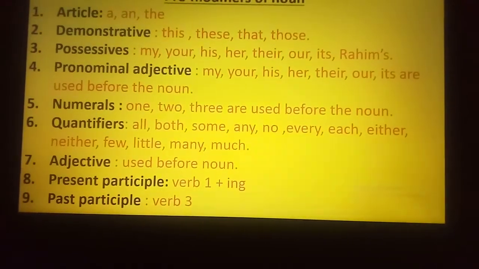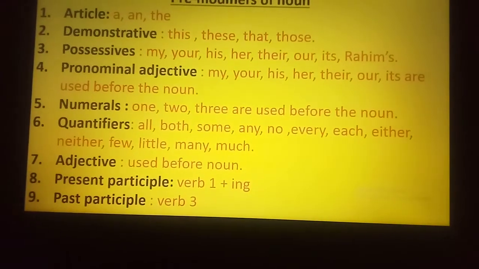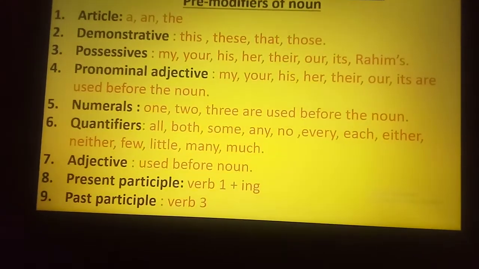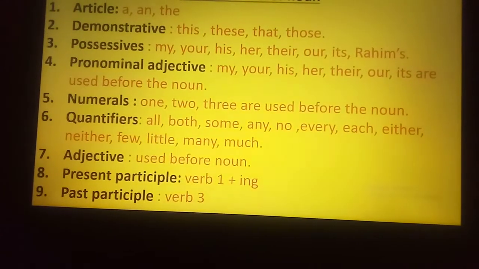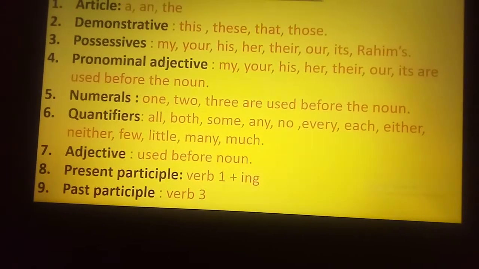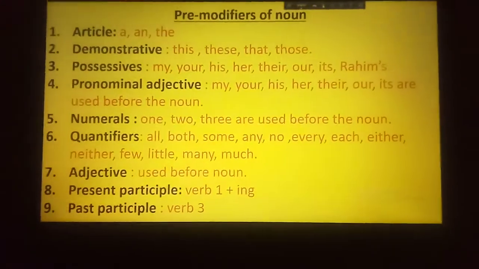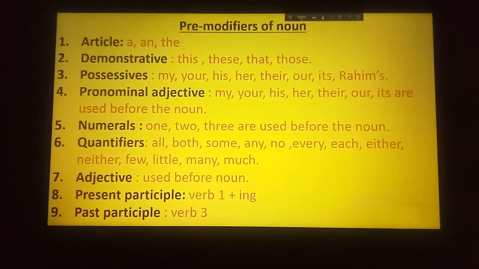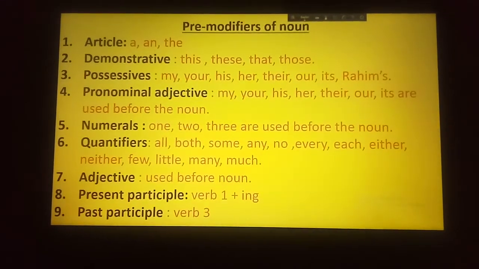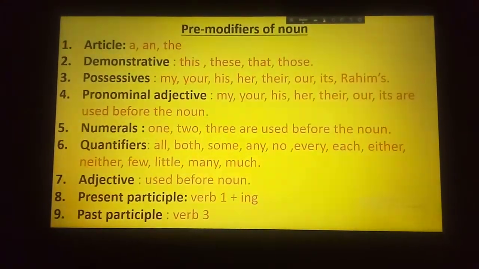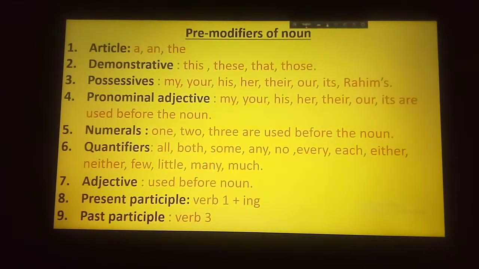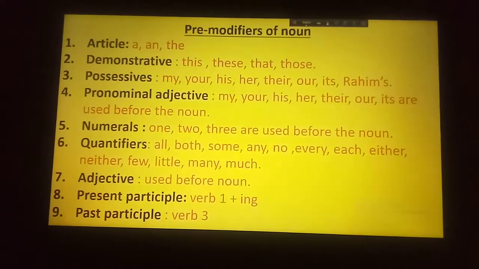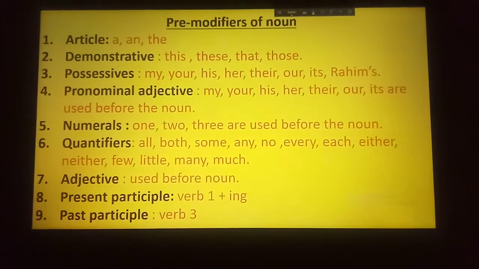Adjective before noun: before a noun, any kind of adjective you can use according to the passage. Present participle, verb 1 plus ing, and past participle, verb 3, you have to use as modifiers before the noun. Whatever you see in the bracket as information, what kind of modifier you have to use, according to that you have to fill the blank.